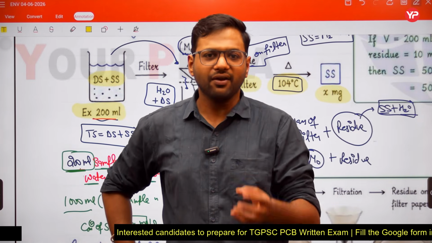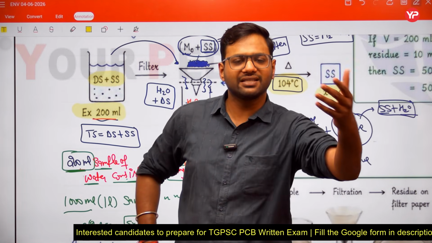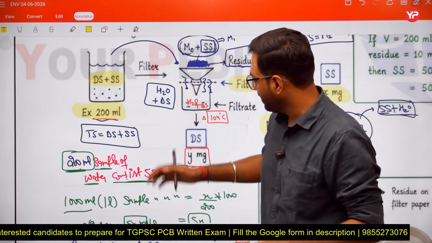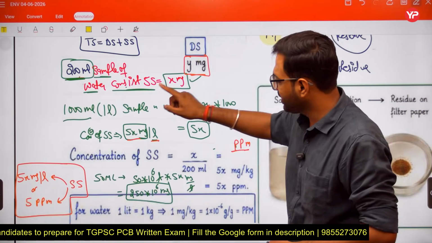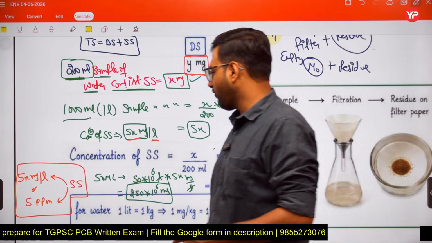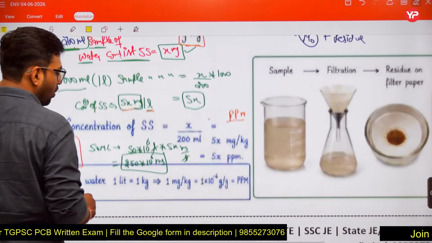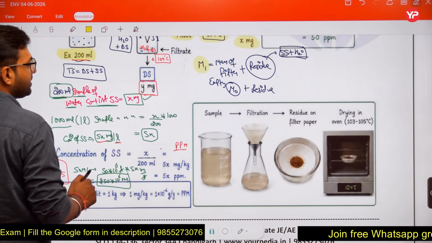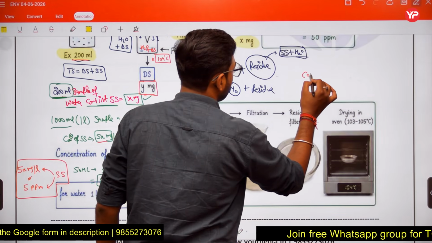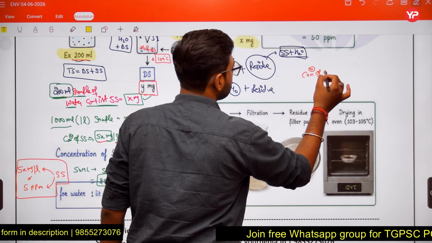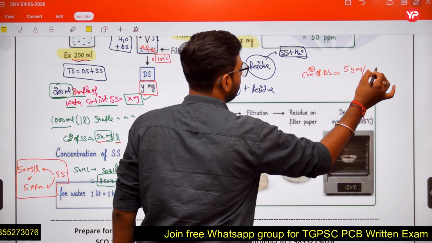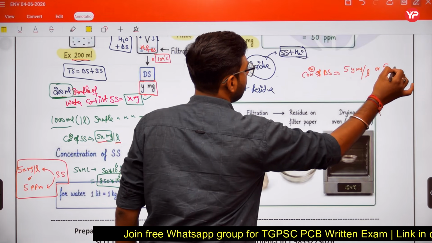So can we say 1 liter sample will consist dissolved solids of 5Y milligram per liter, as I discussed here in the same way? Yes. So the concentration of dissolved solids we can say is 5Y milligram per liter or 5Y ppm.